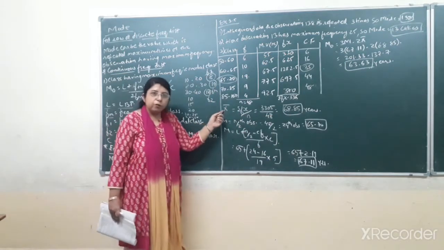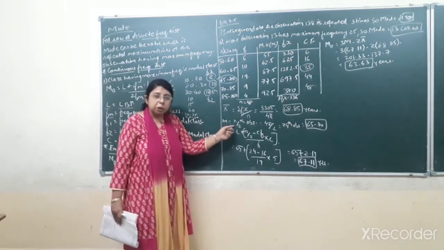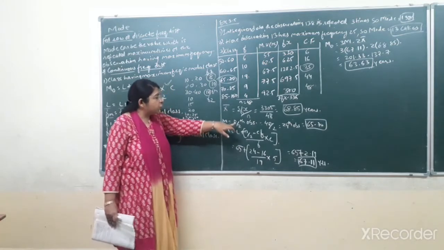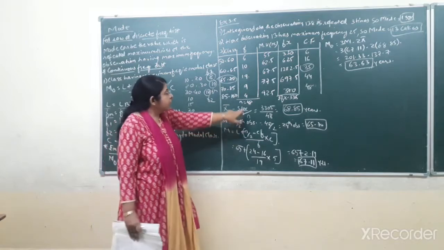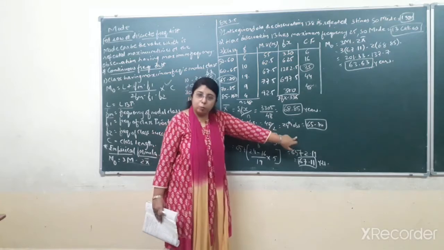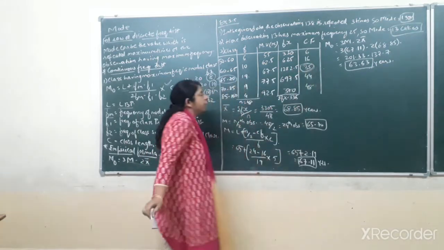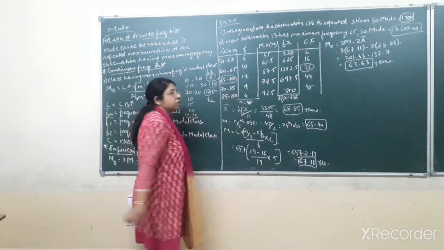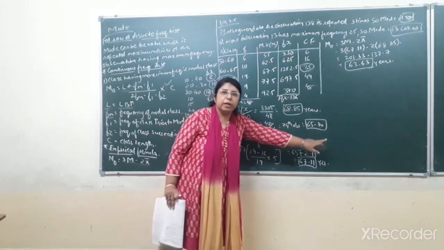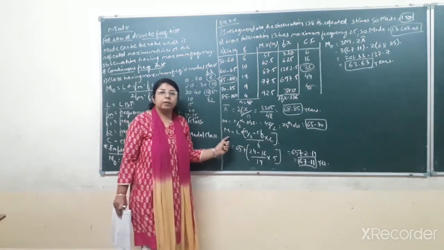Now after finding the value of x bar, the next step is to find the median. Okay. Now median, this is a continuous frequency distribution. So first of all, to find the median class, we have to apply the formula n by 2. What is n? That is 48. So 48 divided by 2 is equal to the 24th observation. Okay. Now 24 will come in the cumulative frequency 35. So our median class would be 65 to 70. Okay. So here you can see I have written the median class, that is 65 to 70. Okay. So based on that class, we have to apply the formula to find the median.